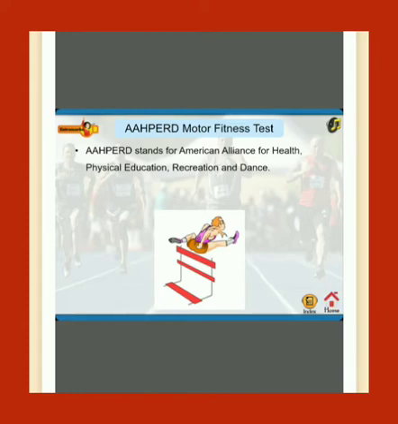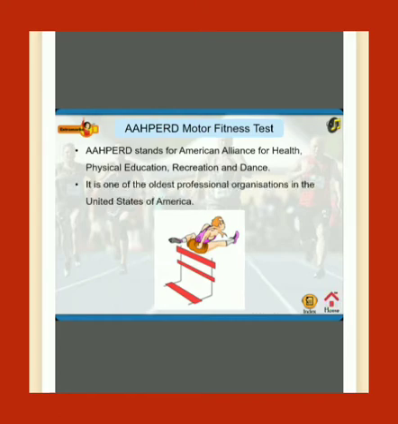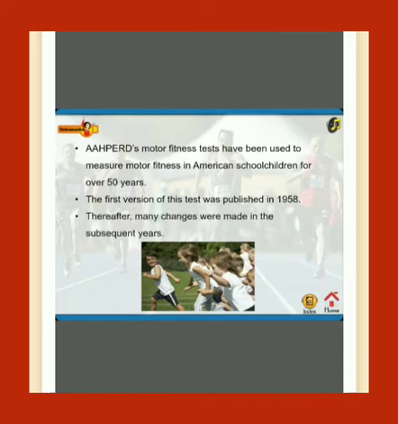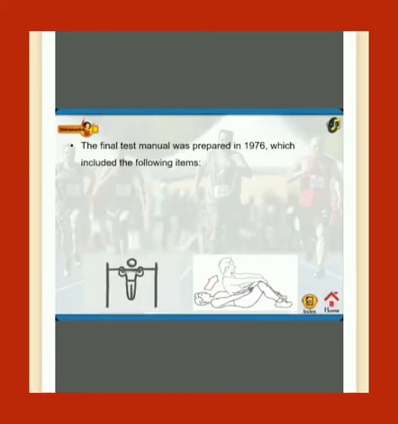AAHPERD motor fitness test. AAHPERD stands for American Alliance for Health, Physical Education, Recreation and Dance. It is one of the oldest professional organizations in the United States of America. AAHPERD's motor fitness tests have been used to measure motor fitness in American school children for over 50 years. The first version of this test was published in 1958. Thereafter, many changes were made in the subsequent years. The final test manual was prepared in 1976, which included the following items.